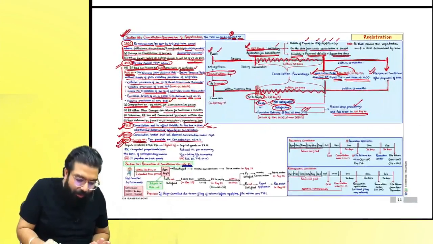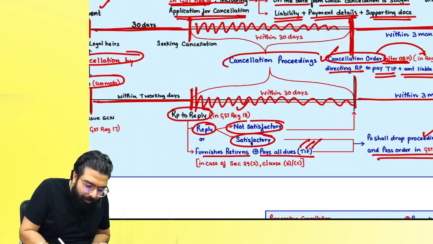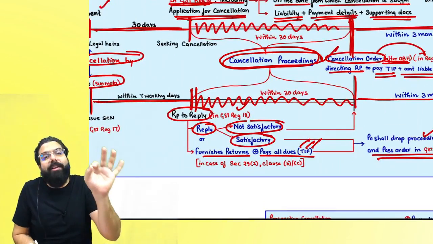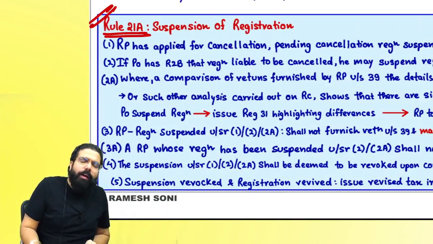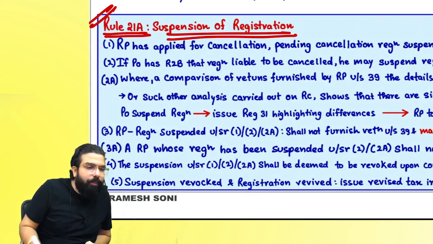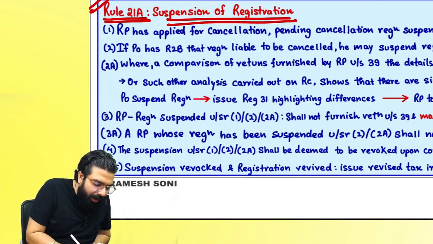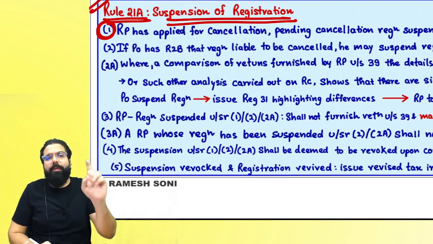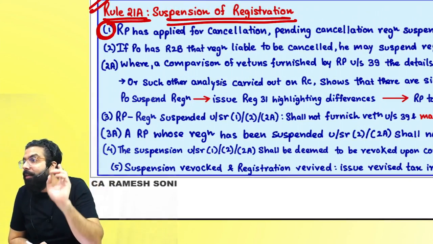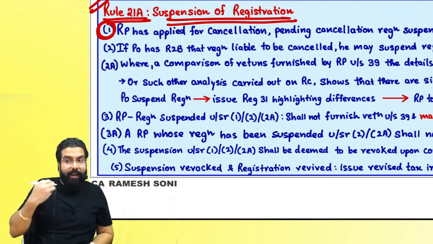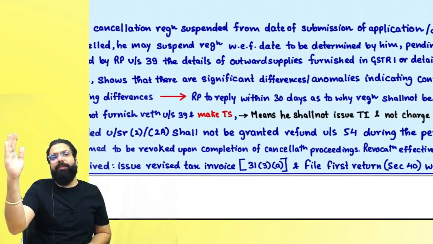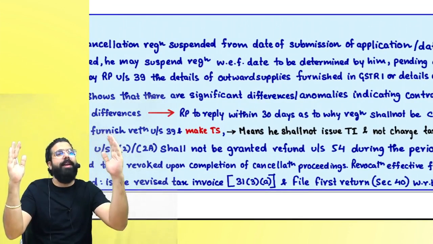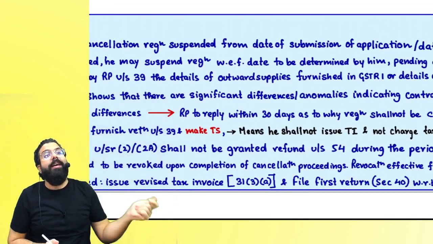Are we clear everyone? Always remember one thing, during the cancellation proceeding, there is one concept which is known as suspension. While the cancellation proceedings are going on, your registration will be suspended. That is told in rule 21A, which talks about suspension of registration. The first sub rule says, if a registered person applies for cancellation, say I applied on 15th, but I am asking cancellation from 1st of April, then from 1st of April they will start my suspension.